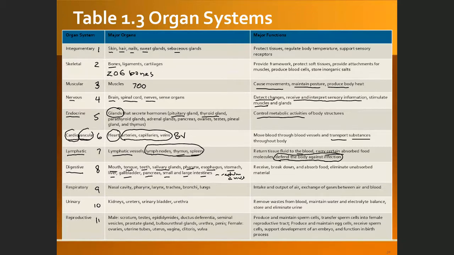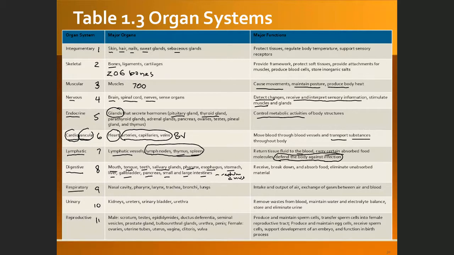The next one is the digestive system. We already mentioned this. The organs are the mouth, tongue, teeth, stomach, and so on. And the main function is to digest the food into smaller nutrients that can be absorbed.